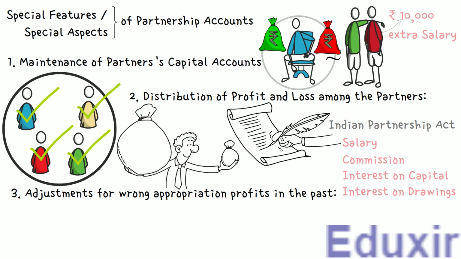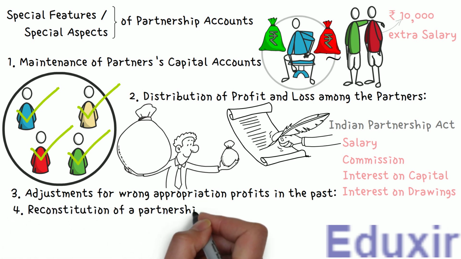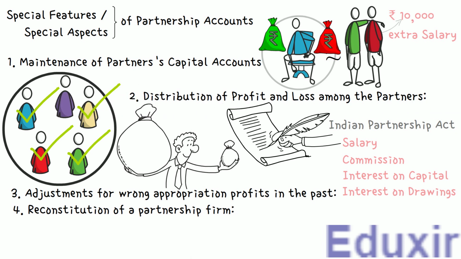The next special aspect is the reconstitution of a partnership firm. When there is any new partner joining the firm, or an existing partner leaves the firm, or there is any death of any partner in the firm, it should be handled accordingly. We will look into this aspect in detail in the next chapter.